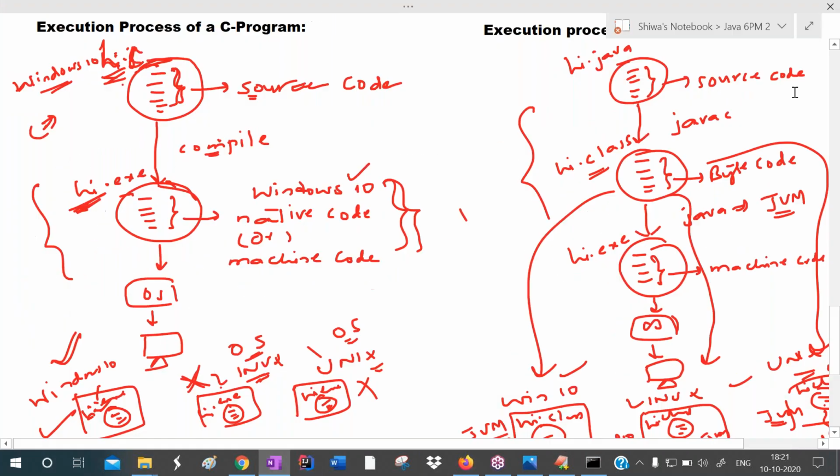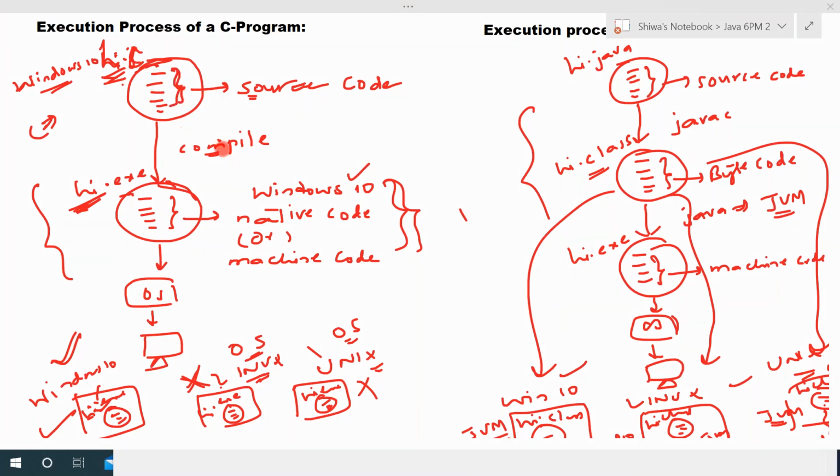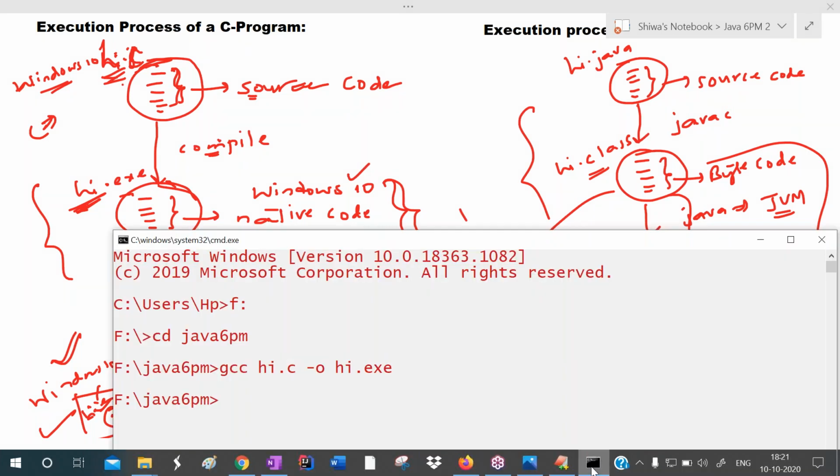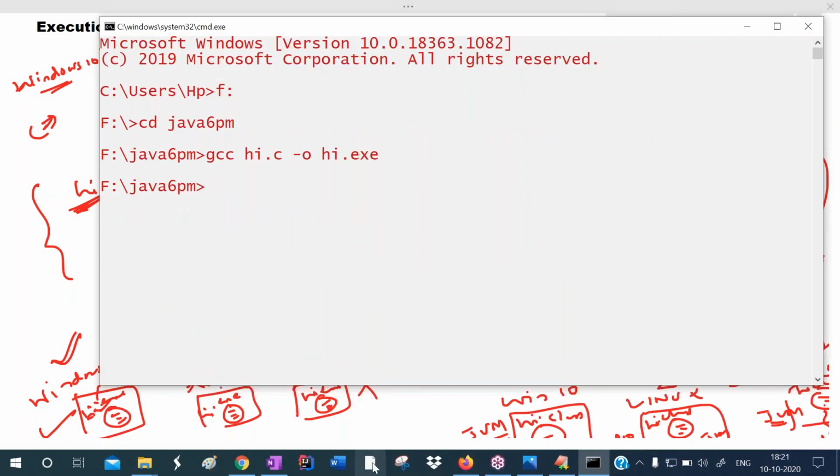So this is the hi.c program. After compilation, what is it creating? The exe file. This exe file contains machine code, which can be understood by the operating system. So the operating system runs this exe file. To run it, you simply give the exe file name. Now the MS-DOS operating system is running this application, the hi exe file, and it is printing welcome to Durgasoft here.